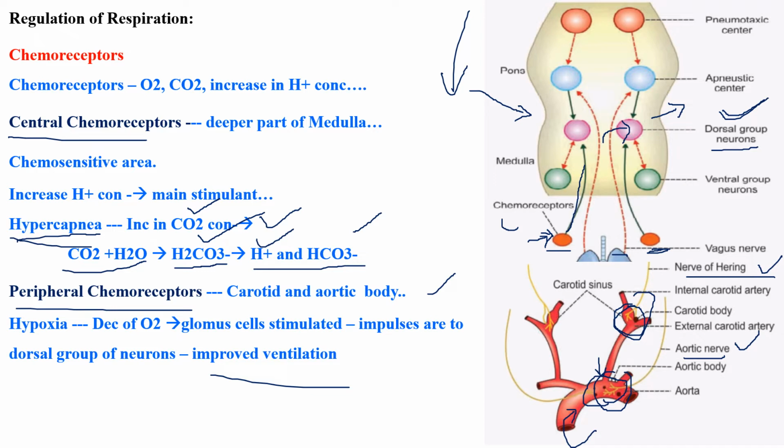This is a general overview about nervous regulation and chemoregulation. Hope you understand. With these two slides itself you can understand better. We'll see a little more detail, with the structures and everything, in the next upcoming slides.